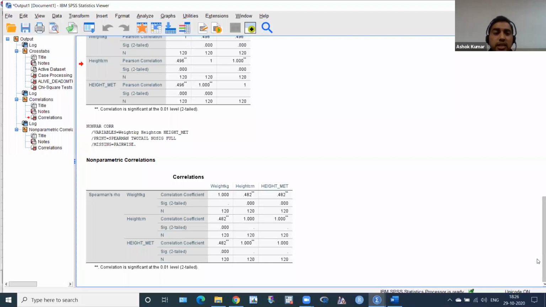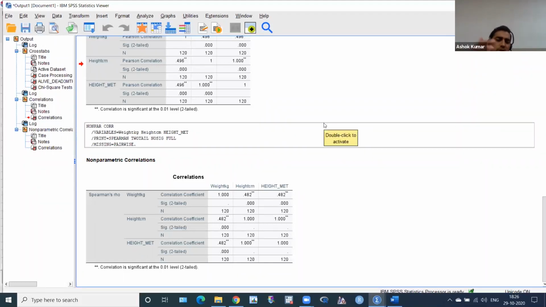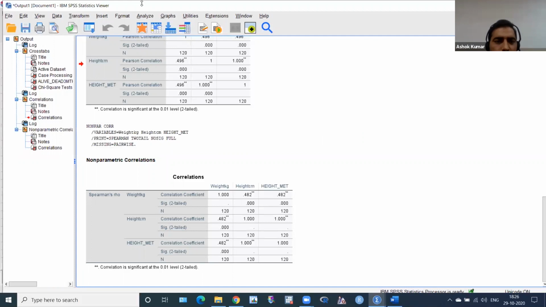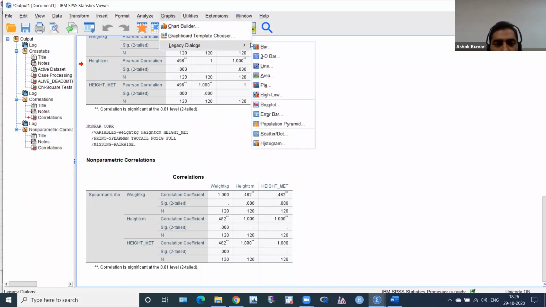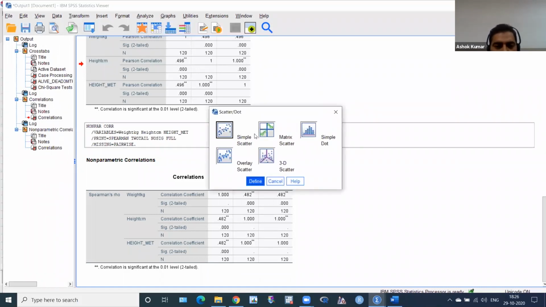And I want this scatter plot. So how do I get a scatter plot between height and weight? I have to click this Graph button here. You can see File, Edit, View, Transform, Insert, and this is the Graph button. I have to click. I want scatter plot. Click here. Then go to Legacy Dialogs, and there this is Scatter/Dot. Just click on this. I want simple scatter plot. There are multiple other things. I don't need this. I want only simple. Click here and then Define.